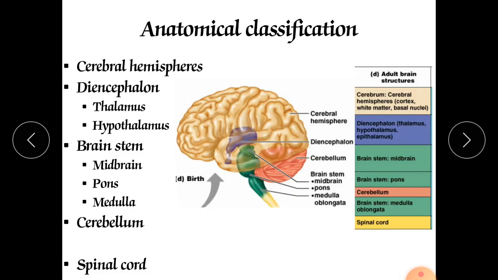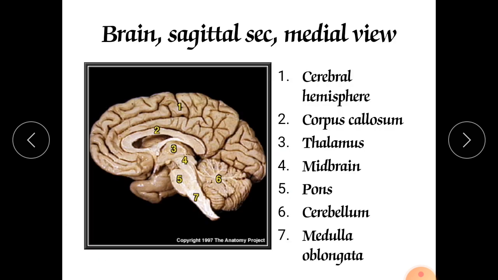Now, the anatomical classification. We have two cerebral hemispheres; the diencephalon, which contains the thalamus, hypothalamus, and epithalamus; the brainstem, which contains three parts: midbrain, pons, and medulla; and the cerebellum and spinal cord. In this fashion the anatomical classification of our brain is there.